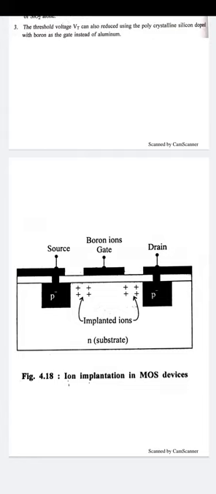Since Q is equal to CV, when we reduce the capacitance, we also reduce the threshold voltage. So this is another way by which we reduce the threshold voltage, via the ion implantation method in MOS structures. Thank you.